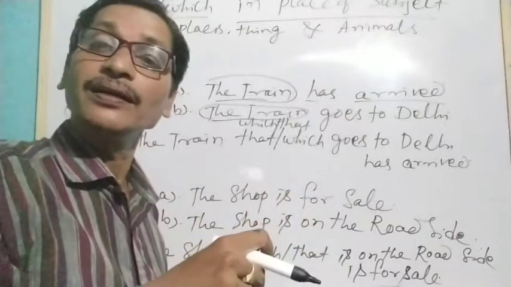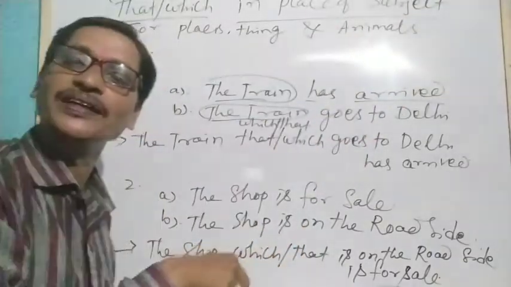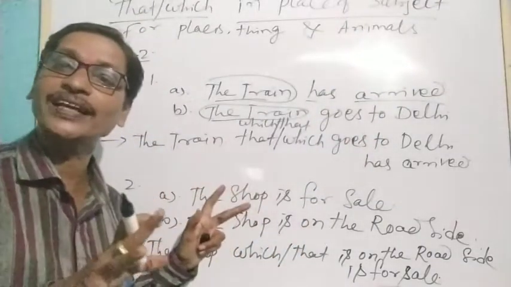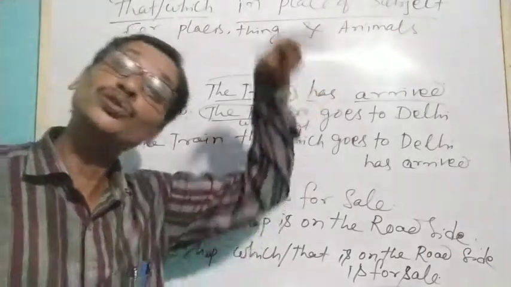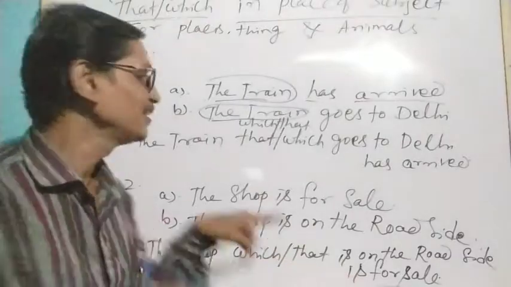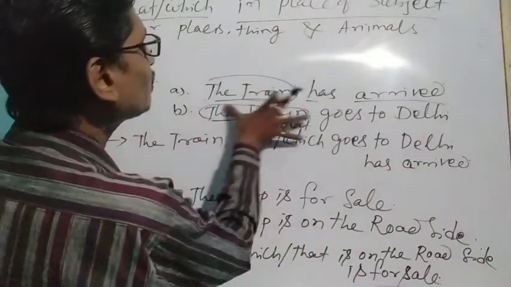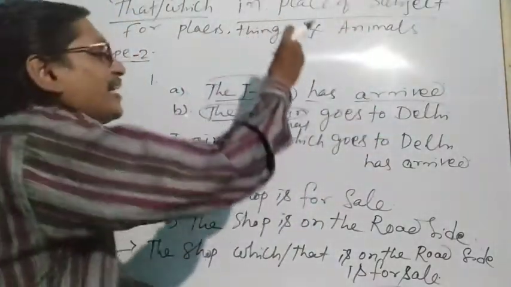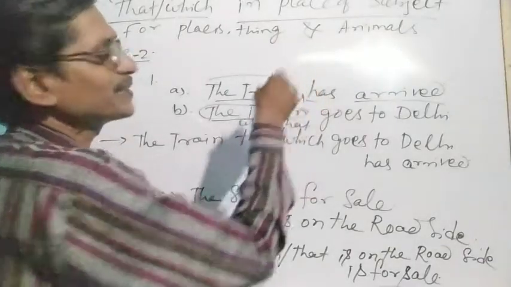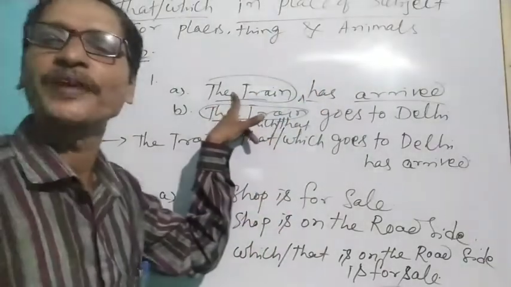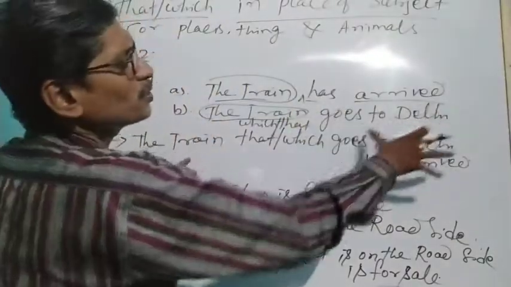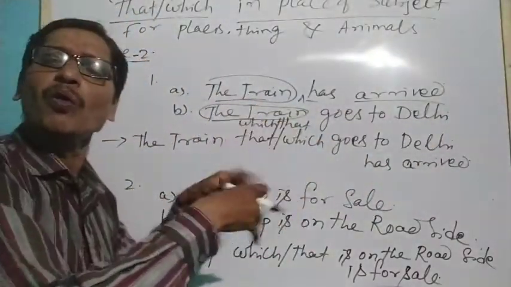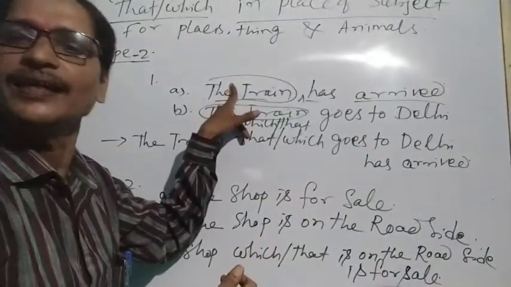The train which goes to Delhi has arrived, not all those trains. Which train arrived? The train which or that goes to Delhi. So we took this sentence and added it to the first sentence after the noun phrase. Here, which goes to Delhi gives more information about this train. Understand?